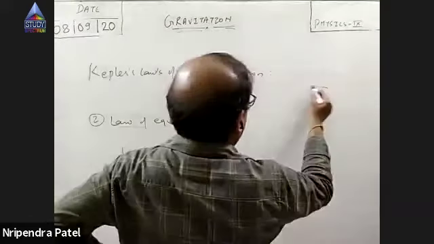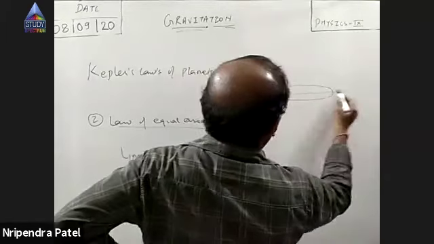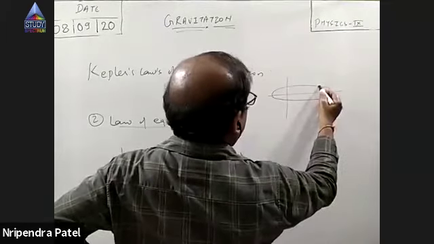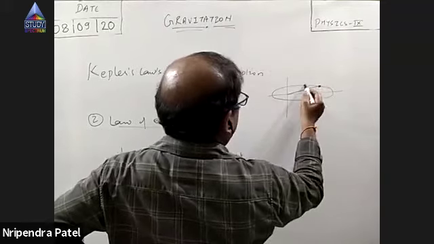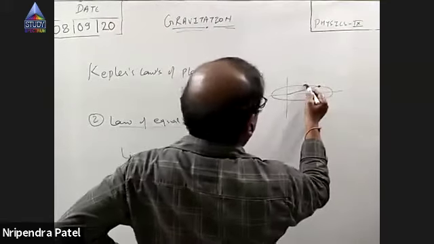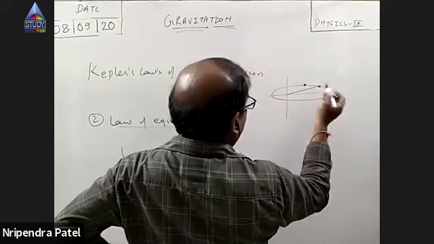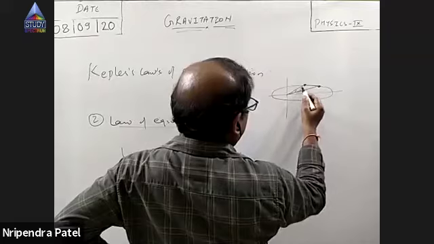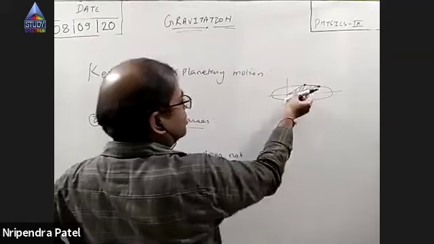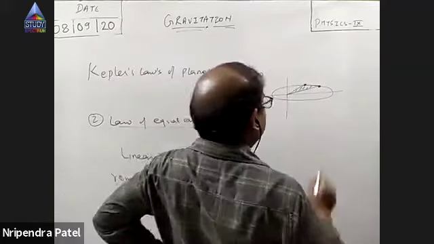Areal velocity is the area swept by the radius vector in a given interval per second. Suppose in 1 second or 1 hour, the planet travels from here to here. So this radius vector sweeps this area in that time.